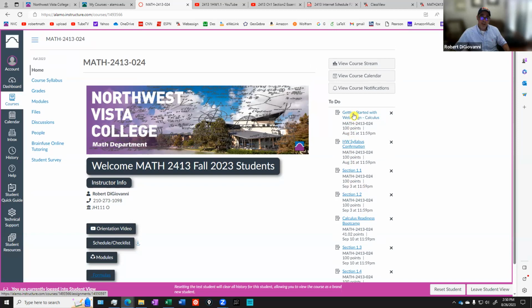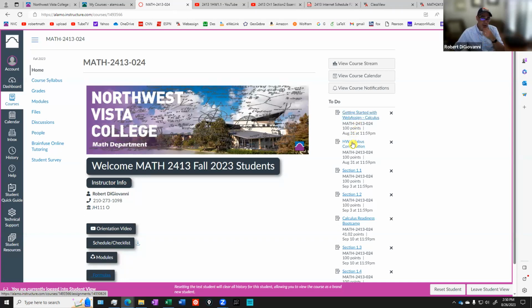Getting started with WebAssign. That first assignment gets you familiar with the WebAssign system in terms of putting answers in, fractions, exponents, paying attention to whether or not they want the exact answer versus the decimal approximation. Like let's say you get an answer of 1/3. If they ask for the exact answer, they want you to put 1 divided by 3, 1/3. If they want the approximate answer rounded to 2 decimal places, they want you to put 0.33. So the getting started with WebAssign just gets you acquainted with the system.